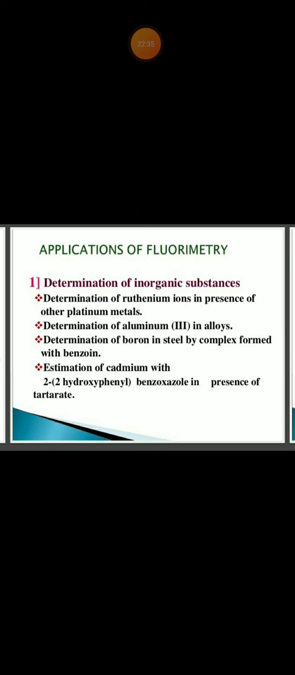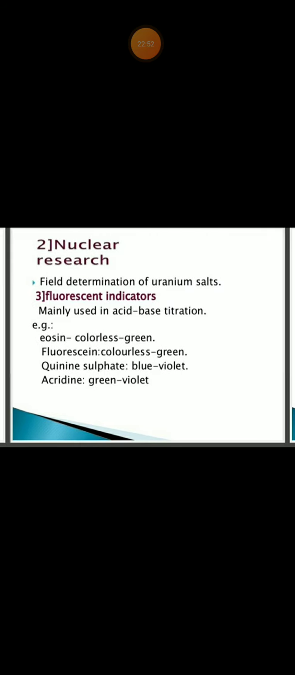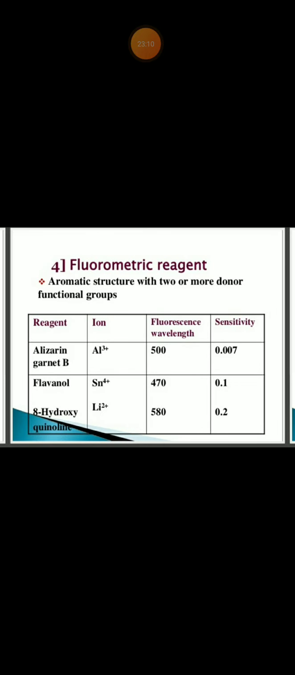Determination of inorganic substances: determination of ruthenium ions in the presence of other platinum metals, determination of aluminum in alloys, determination of boron in steel by the complex formed with benzoin, and estimation of cadmium with 2-(2-hydroxyphenyl)benzoxazole in the presence of tartrate. And there is nuclear research, field determination of uranium salts, and fluorescent indicators, mainly used in acid-base titration. Example: eosin is colorless to green fluorescence, quinine sulfate blue to violet, and acridine green to violet, etc. In the fluorometric reagent, you don't read it, you just read the headings only.